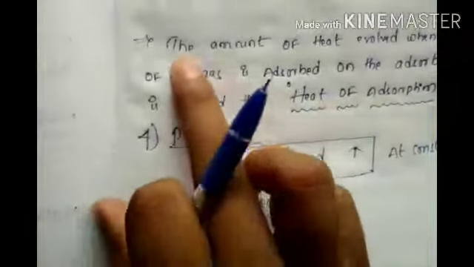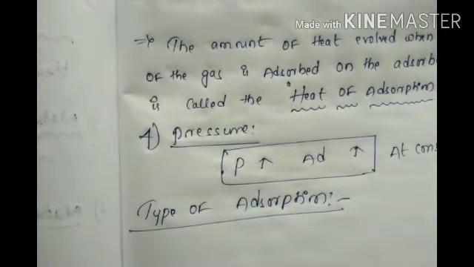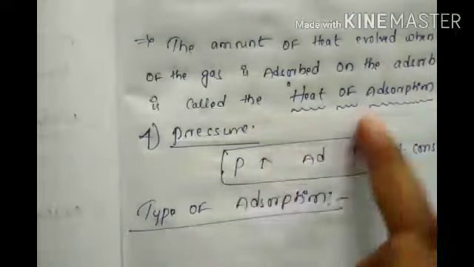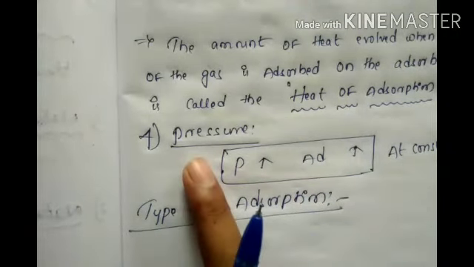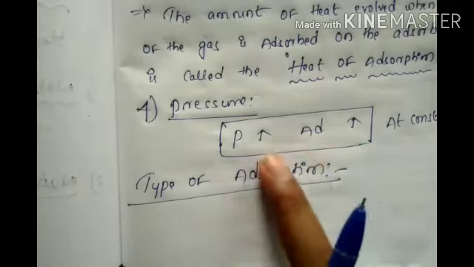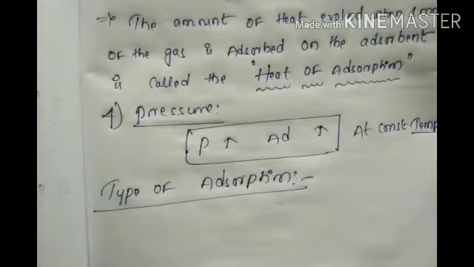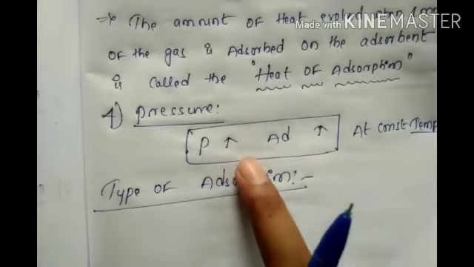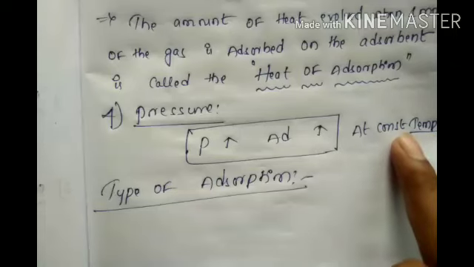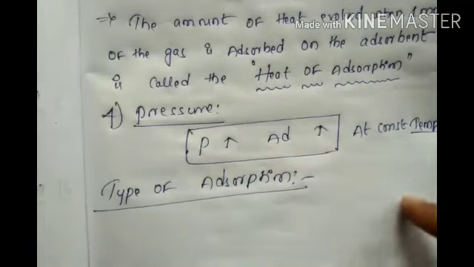Next, the heat of adsorption definition: the amount of heat evolved when 1 mole of gas is adsorbed. Pressure increases, adsorption increases, at constant temperature only; it is not applicable when temperature changes.